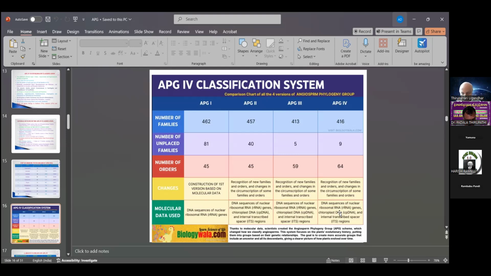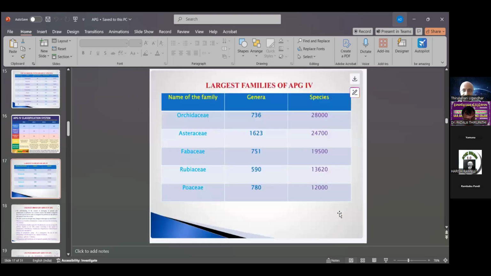So this is the major classification, a comparison chart of all 4 versions of the Angiosperm Phylogeny Group. This is the largest family in APG-4: Orchidaceae with 28,000 species, Asteraceae 24,700, Fabaceae 19,500, Rubiaceae 13,620, Poaceae 12,000.